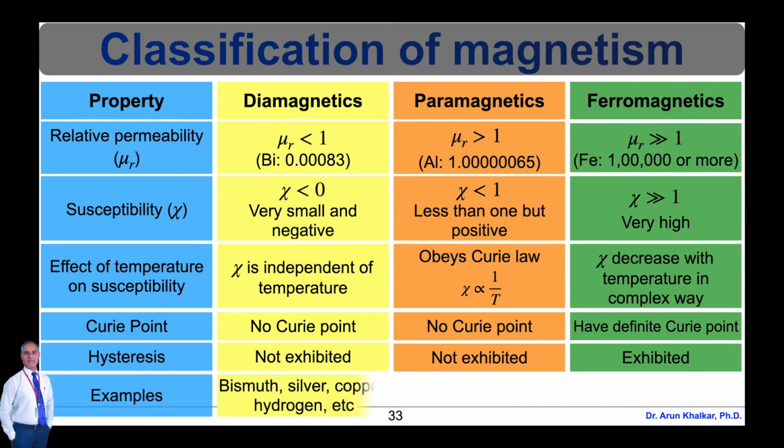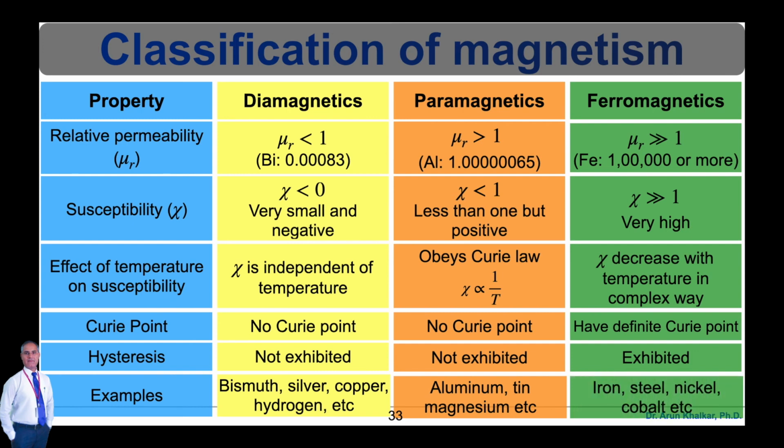Examples of diamagnetics are bismuth, silver, copper, hydrogen, etc., whereas paramagnetic materials are aluminum, tin, magnesium, etc. And the ferromagnetic materials are iron, steel, nickel, cobalt, etc. So this is all about the classification and the distinguishing points between diamagnetics, paramagnetics and ferromagnetics materials.